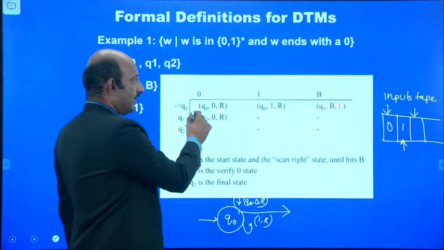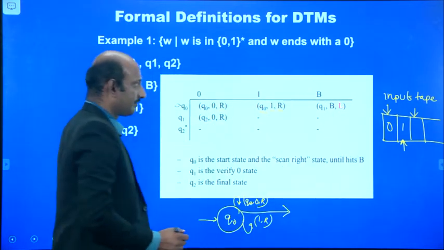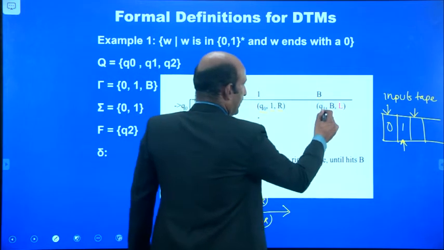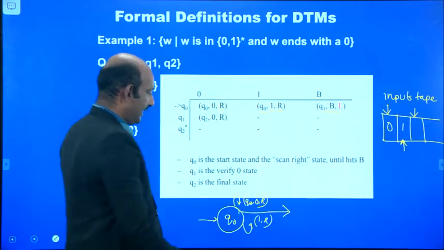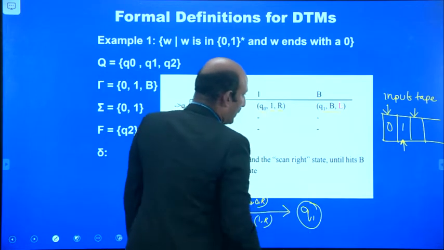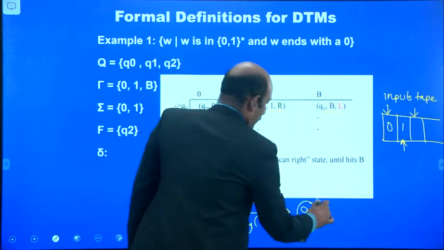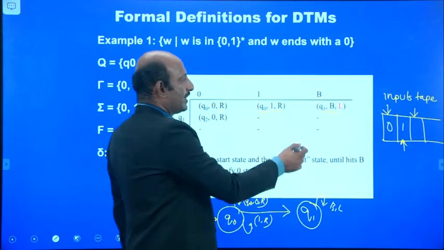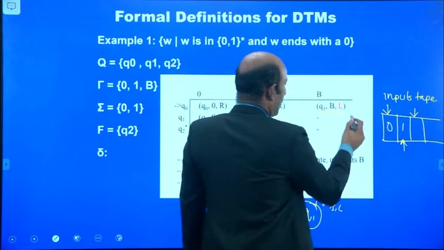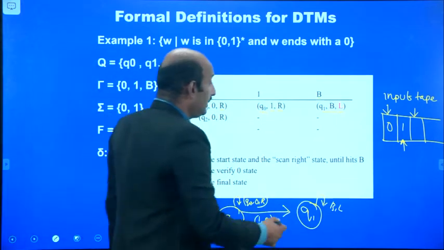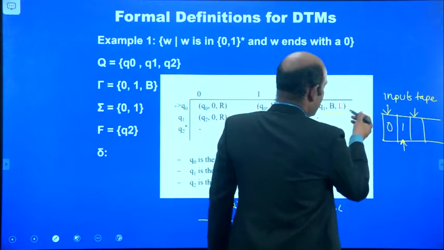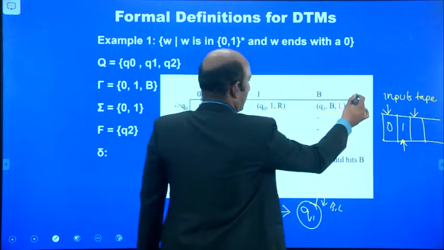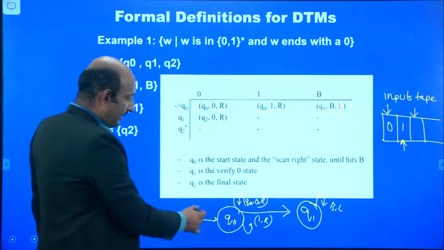Next, for the state Q0, if we have the B, it goes to Q1, B comma L. So we can make the state Q1, B comma L. B stands for replacing the symbols, and L means the pointer travels back to the left-hand side. In this way we can construct this one.